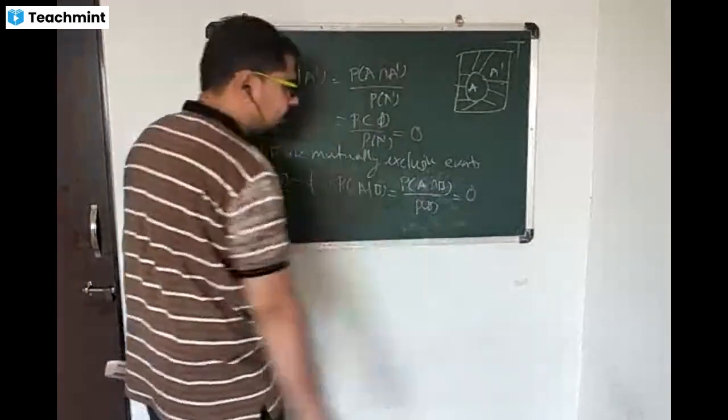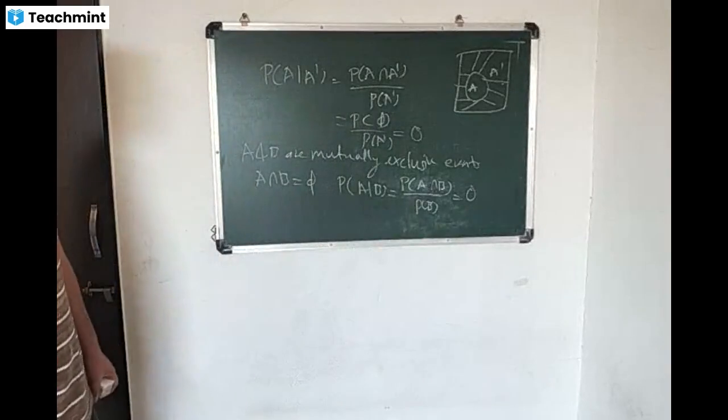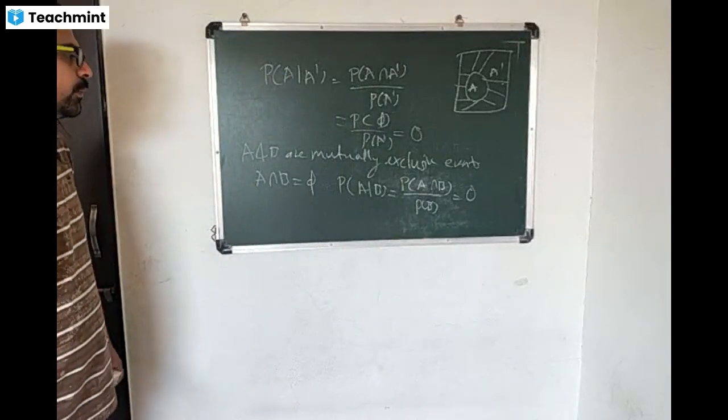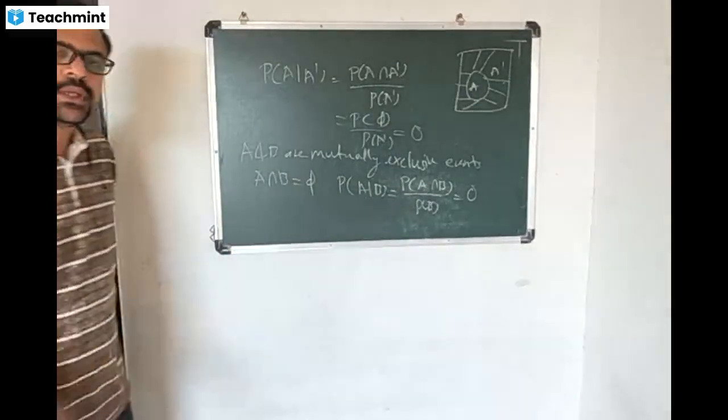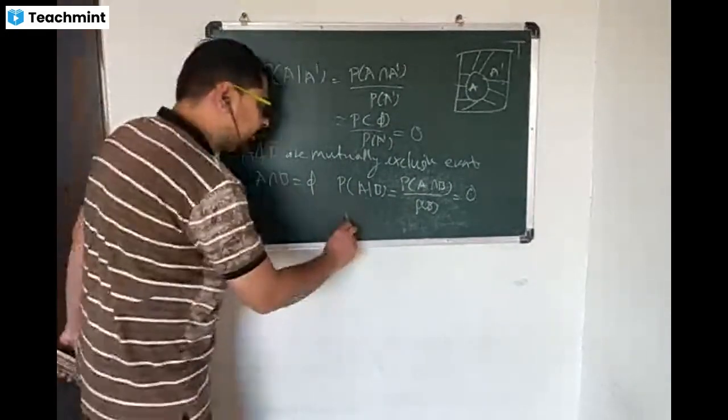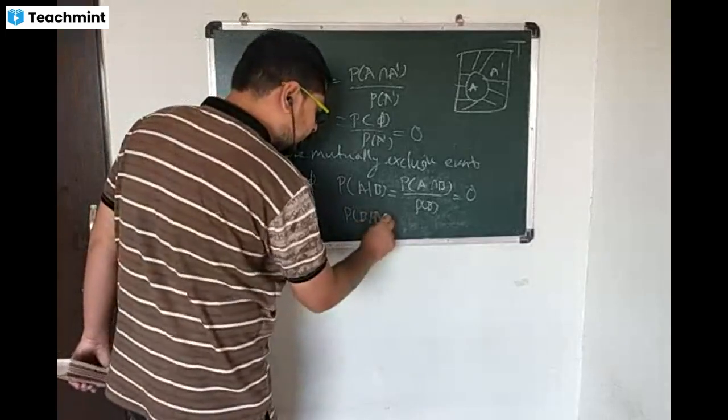So 0 divided by something is 0. That is the second part of this example. We have proved that if A and B are mutually exclusive, then probability of A given B is equal to 0. Similarly, probability of B given A is also equal to 0.